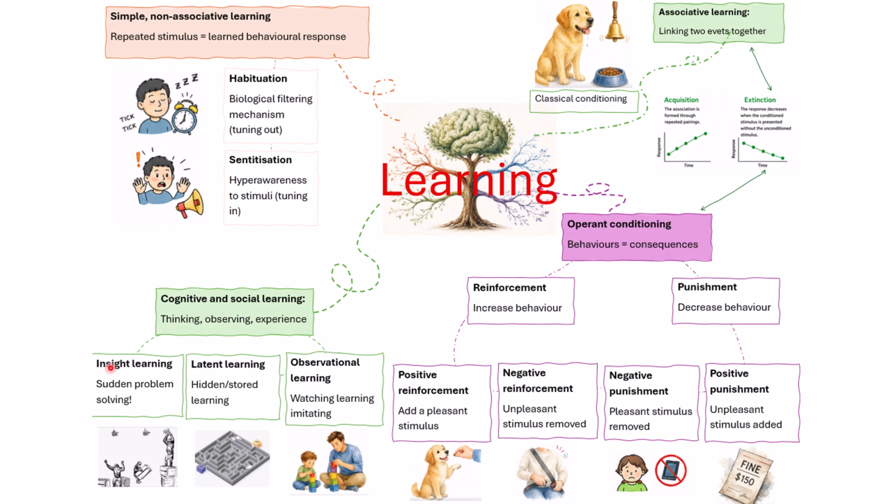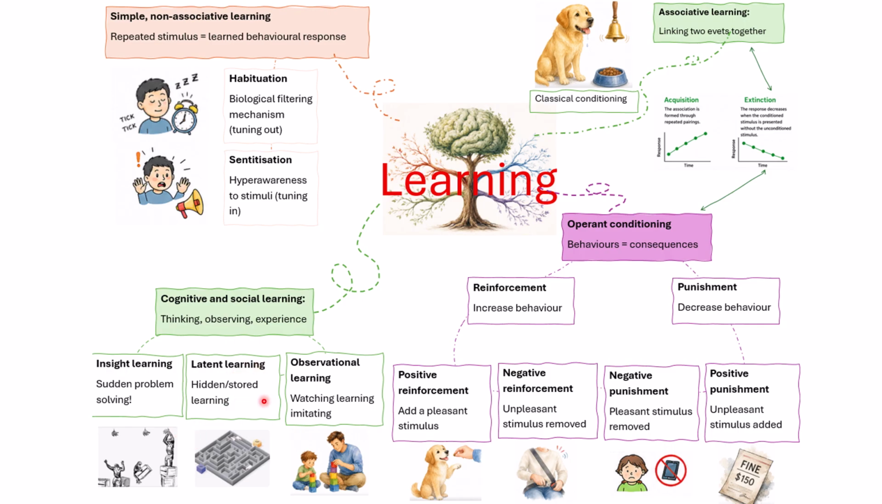And lastly, I've got cognitive and social learning. Not all learning happens through simple exposure or direct consequences. So some learning is involved with thinking, observing, and experience. So insight learning is where we do that sudden problem solving or being able to figure out how to do something just sort of by observing the environment, as shown here by the monkey figuring out it can stack the boxes to get the bananas.